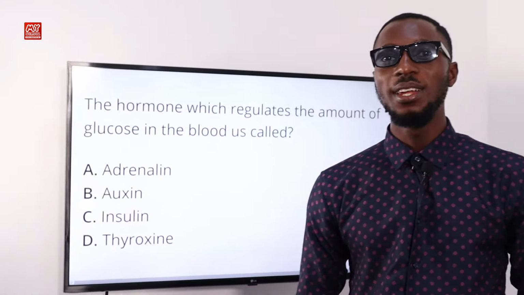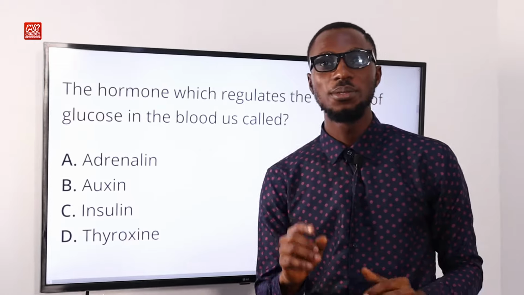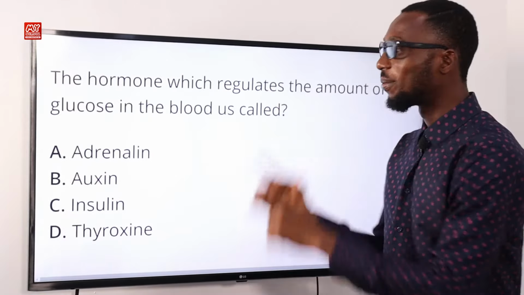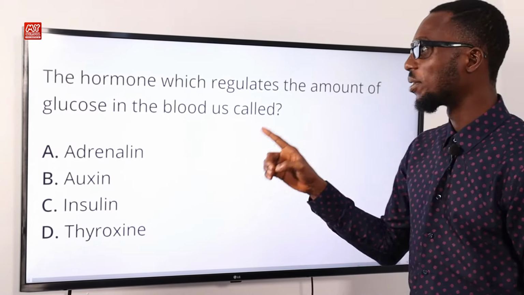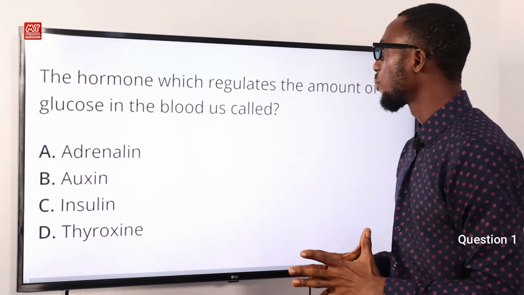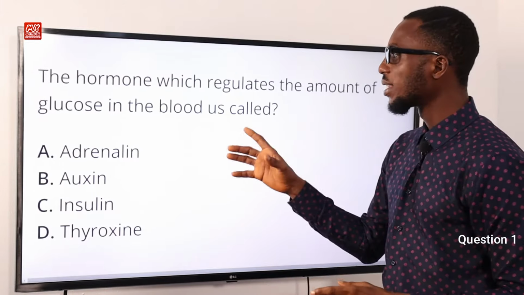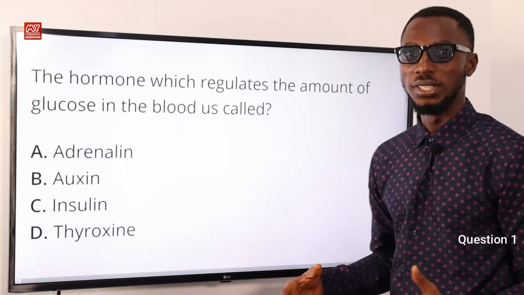In this particular clip we are solving questions 1 to 20. So right now on the spot we are solving question 1. The hormone which regulates the amount of glucose in the blood is called what?